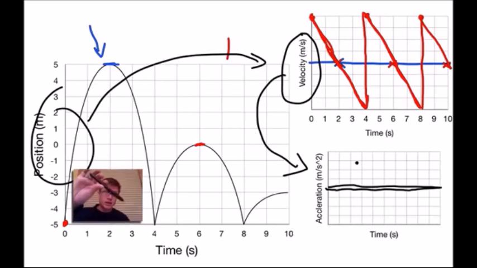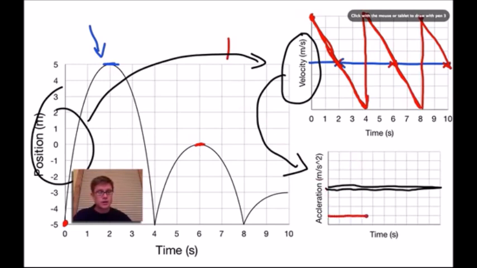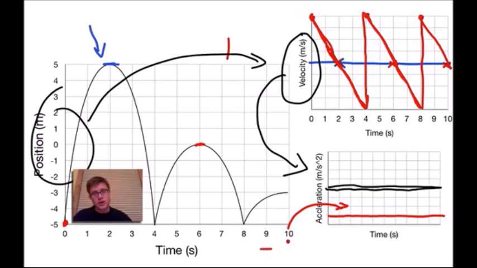If I were to follow my magic pen along this line, what I'll notice is that the acceleration versus time graph is always going to be pointed down, and it's always going to be negative. And so when we talk about in science the acceleration due to gravity being negative 9.8 meters per second squared, that's why. In other words, we always have an acceleration towards the center of the Earth. And even though the ball is bouncing and bouncing and bouncing and bouncing, it always has a negative acceleration.